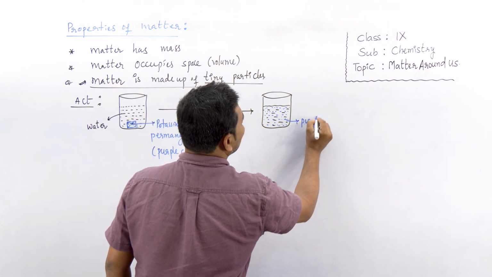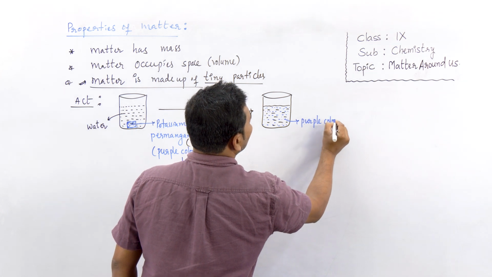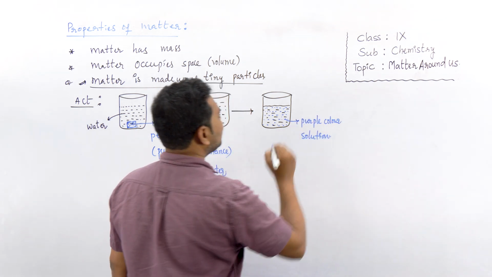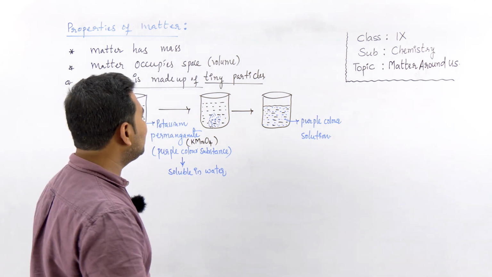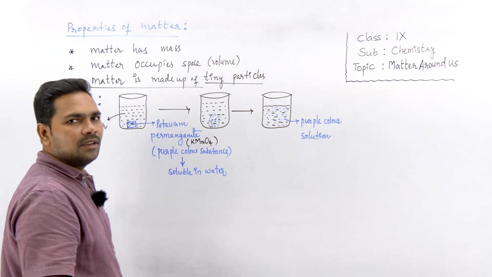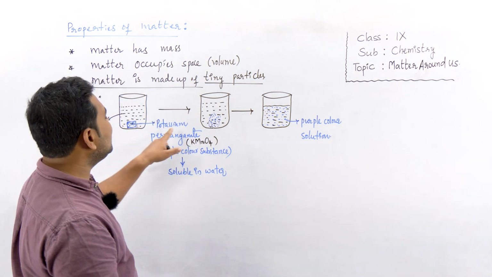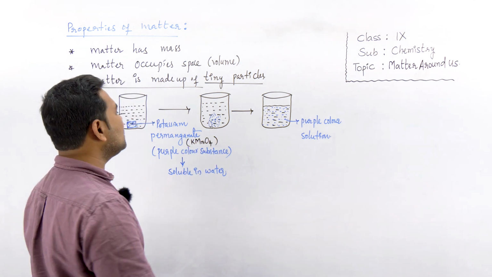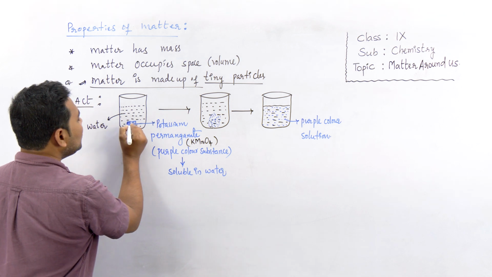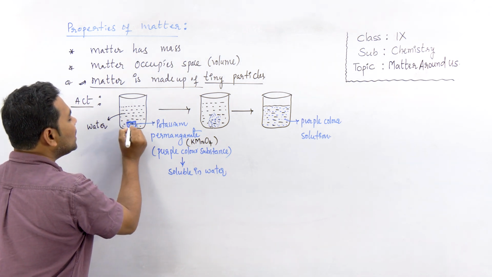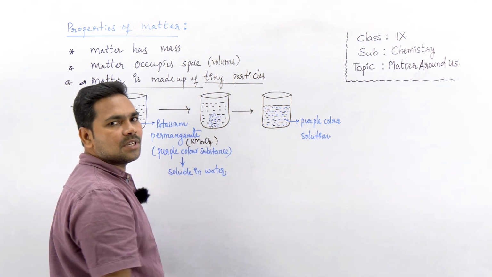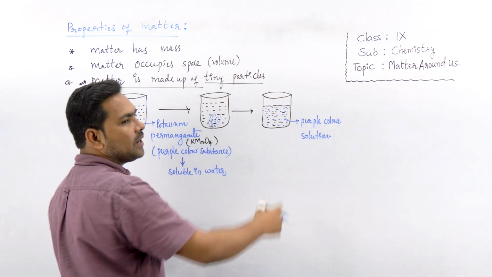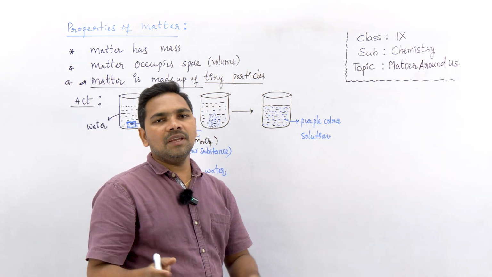So this is now the purple color solution of potassium permanganate, right? From this activity, we understand matter is made up of particles. Matter is not a continuous one. Matter is made up of particles. You see, this smaller substance is able to change the color of the entire substance because it splits into particles, and those particles occupy throughout the volume of the water.